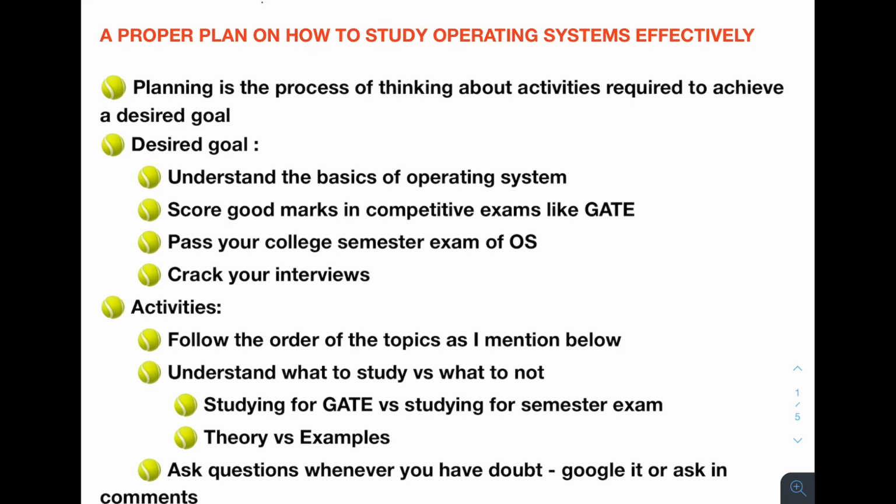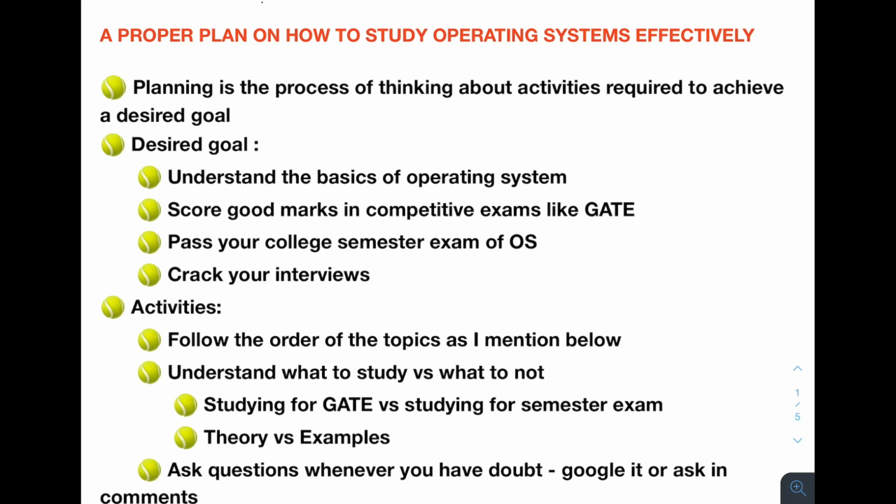And before you start learning the OS concepts, before that you need to prepare a plan and follow it. So you will be asking why we need a plan for studying the operating system concepts. The issue here is that if you do not have a plan, you will be jumping to topics in random order, and finally you will end up understanding nothing. So basically you will not be able to connect all the components of the operating system. You will be confused.